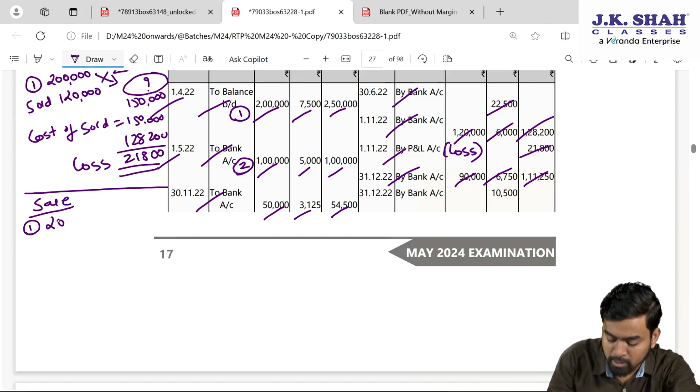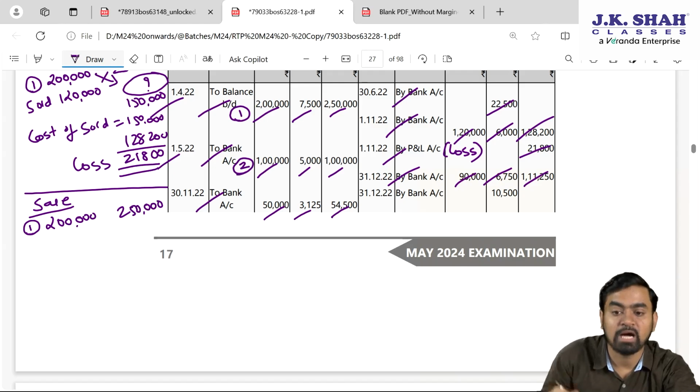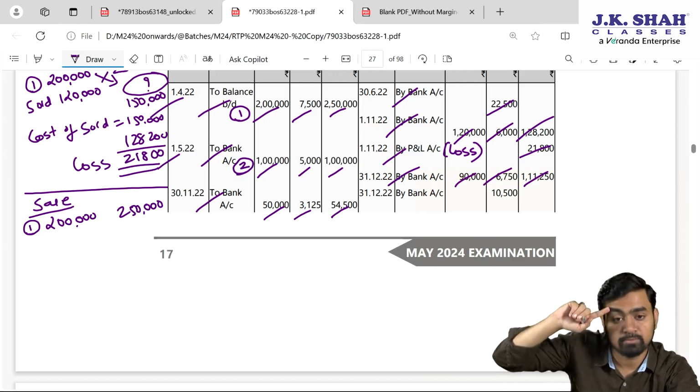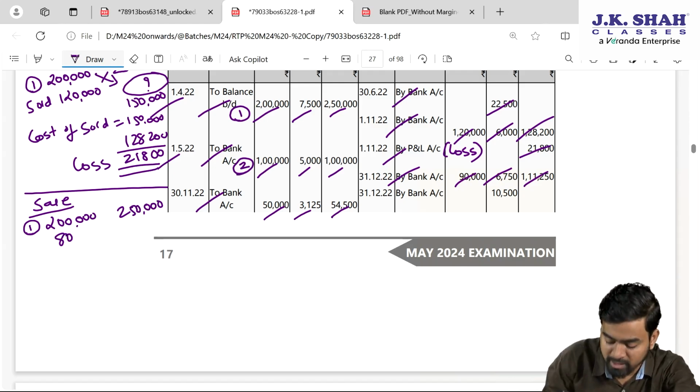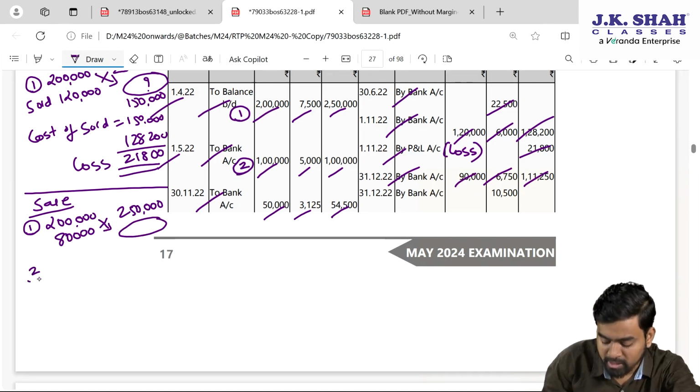So here please confirm 2 lakh is the total face value of first lot whose cost is 250. Out of that 120 already sold. So from here we will take 80,000 face value, whose cost is how much, and the second lot, my dear students, 1 lakh face value whose cost is 1 lakh.